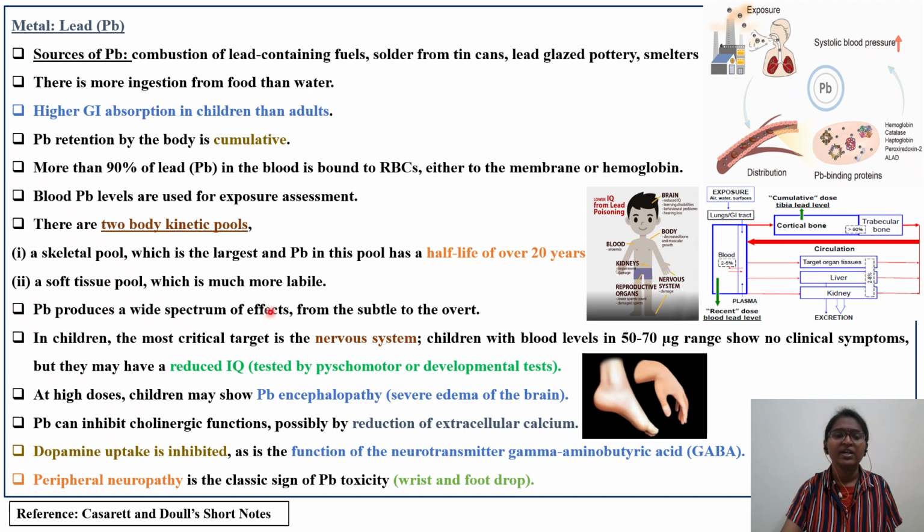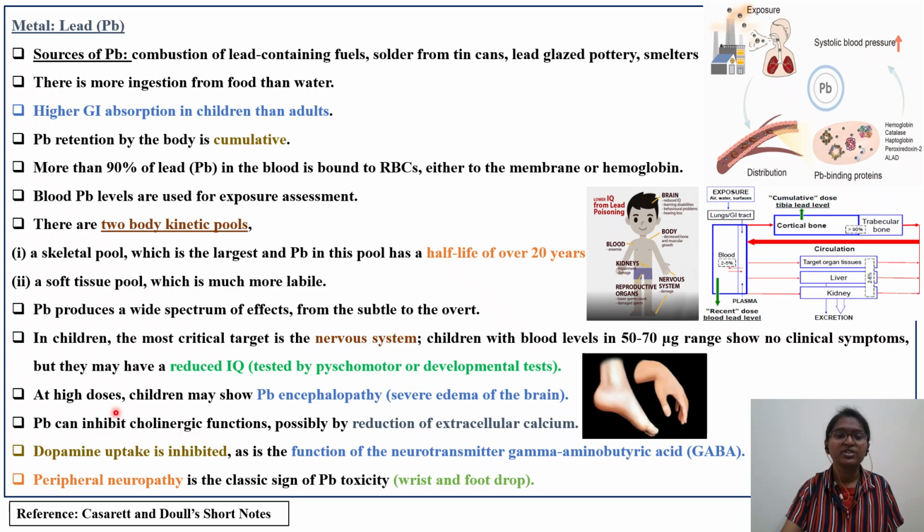As we told, in children it is definitely affecting the nervous system. Up to 50 to 70 micrograms of lead in the blood level, it shows no clinical symptoms, but still it will affect the IQ of the children. So psychomotor or developmental test scores of these infants are very low.